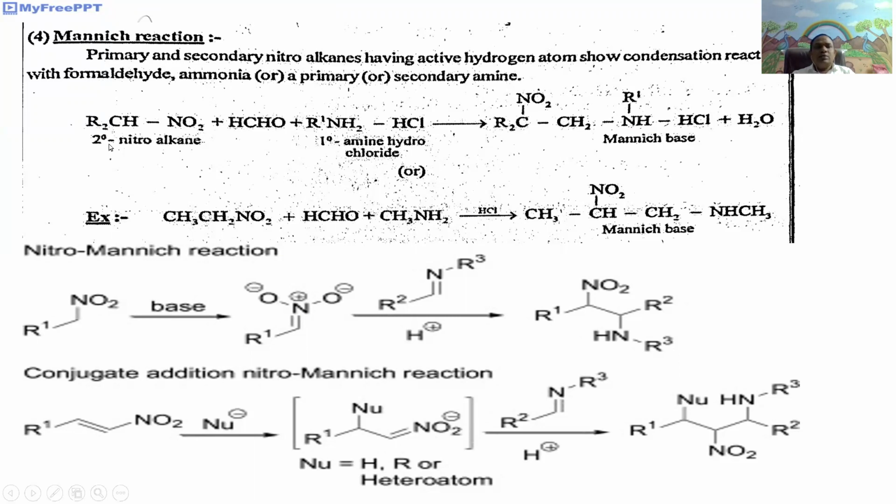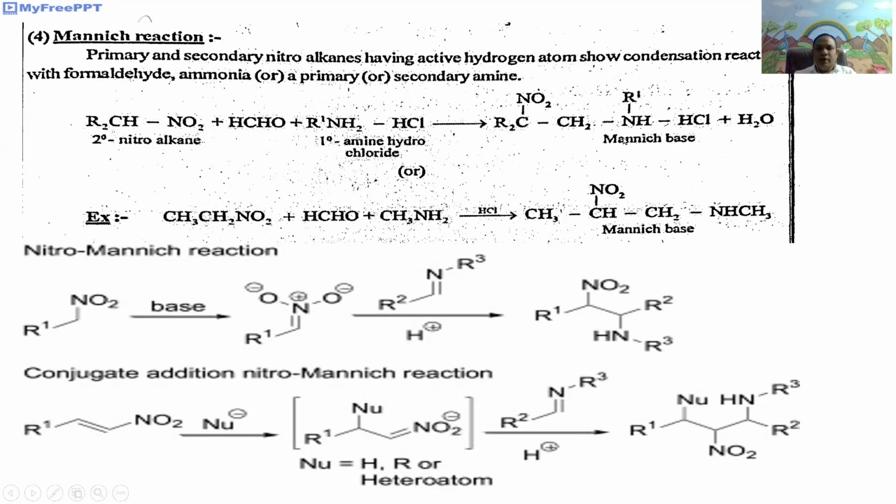Example: secondary nitroalkanes having active hydrogen atoms show condensation with formaldehyde and ammonia or primary or secondary amines.